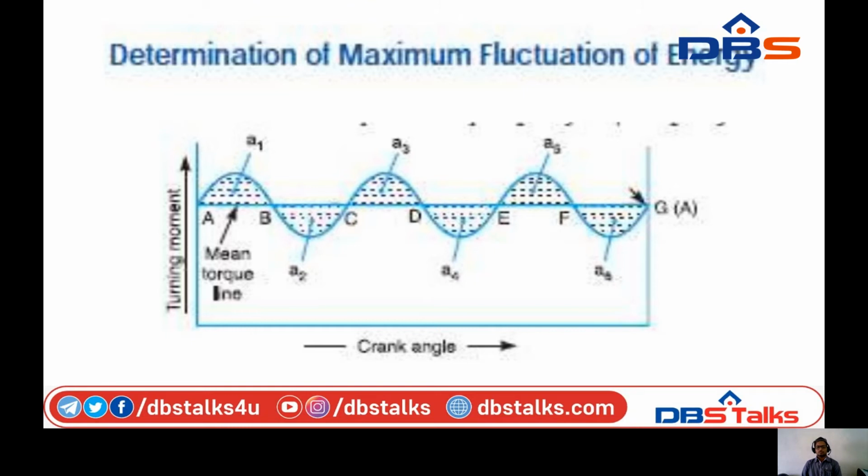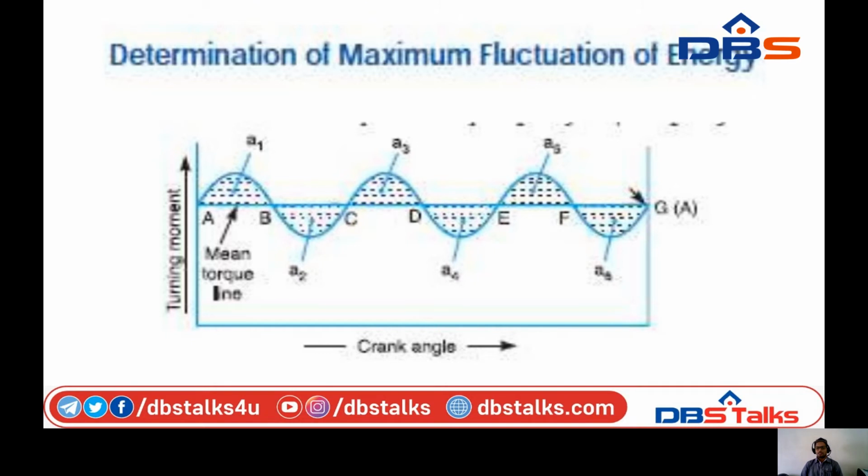Consider the turning moment diagram for a multi-cylinder engine shown in the figure. A horizontal line AG will represent the mean torque line. Let A1, A3, A5 be the areas above the mean torque line, and A2, A4 and A6 be the areas below the mean torque line.